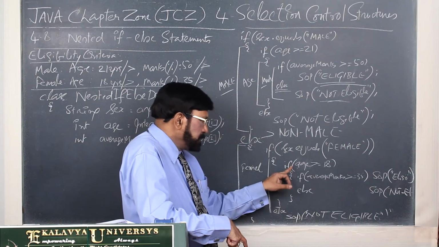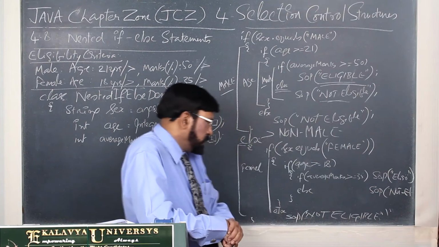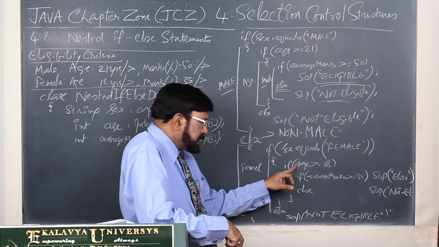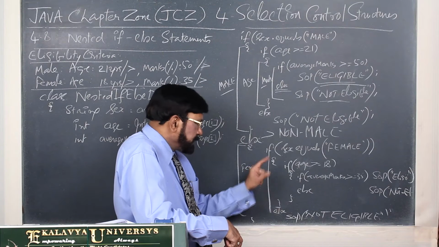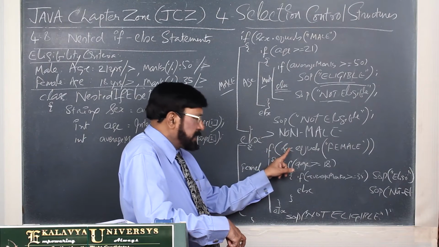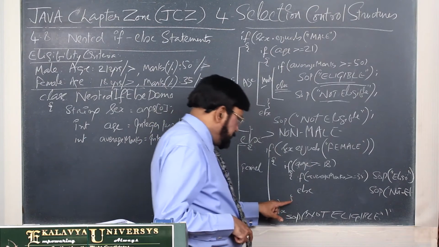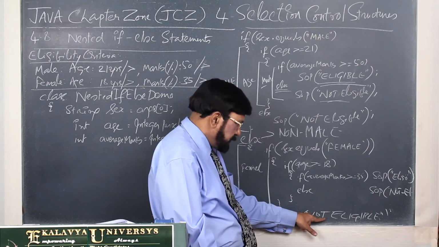Next, what are you doing? You are testing their age, then eligible. Testing their age. Thereafter, that means here else is there. That means the female candidate is age wise qualified, then marks wise not qualified.